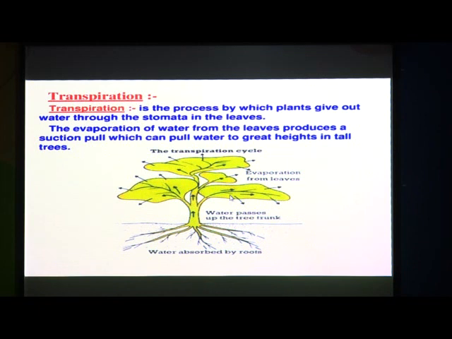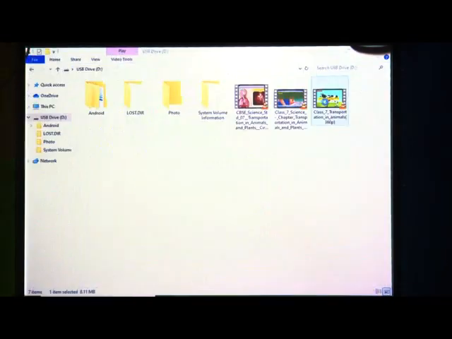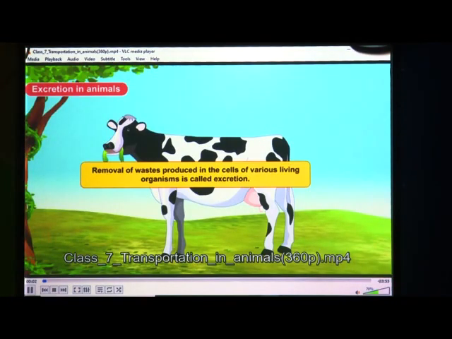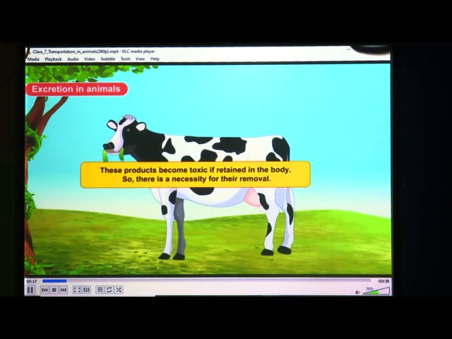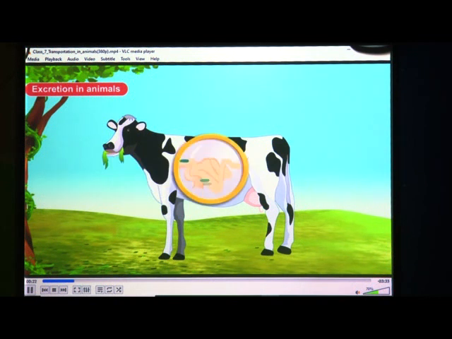Then we will see how exactly the human excretory system performs excretion in animals. Removal of wastes produced in the cells of various living organisms is called excretion. Many waste products are produced by the cells during various life processes. These products become toxic if retained in the body, so there is a necessity for their removal. This process of removal of toxic substances is excretion. The organs involved in excretion form the excretory system.